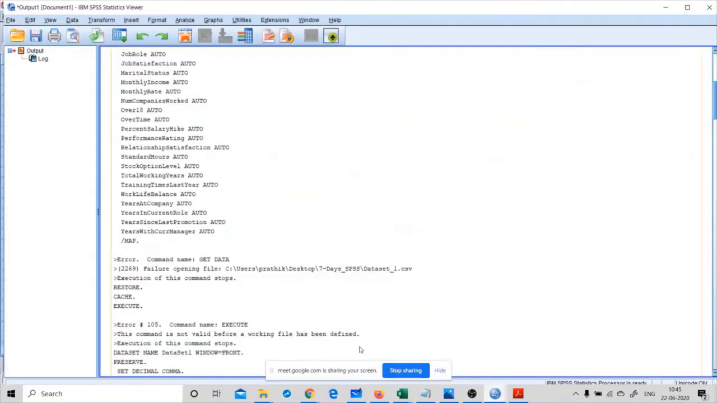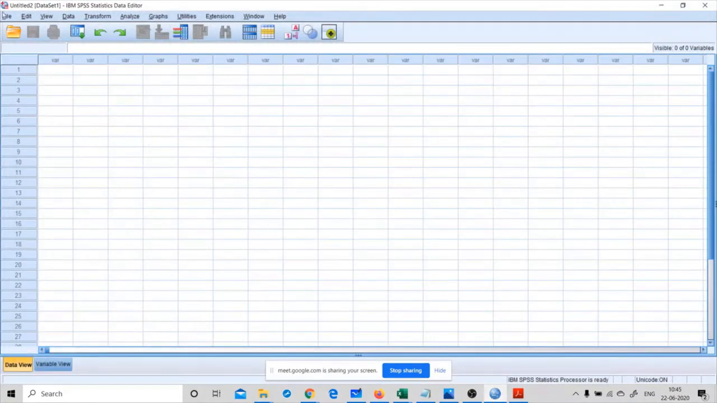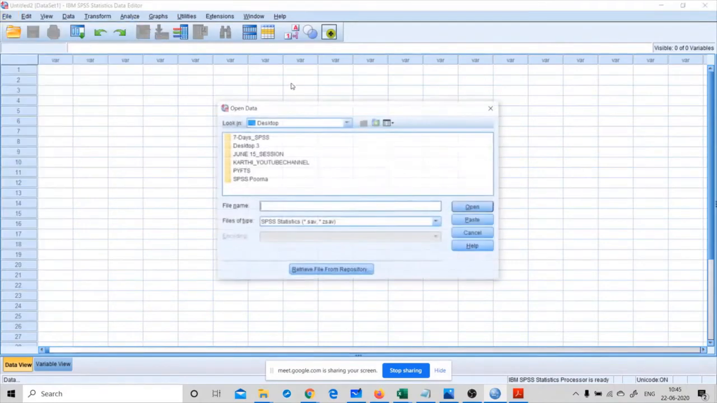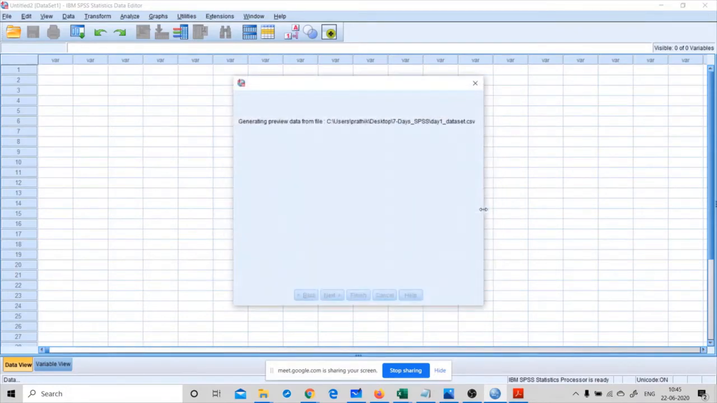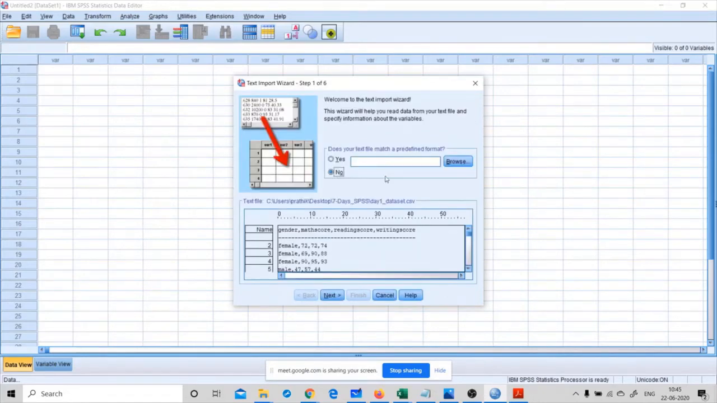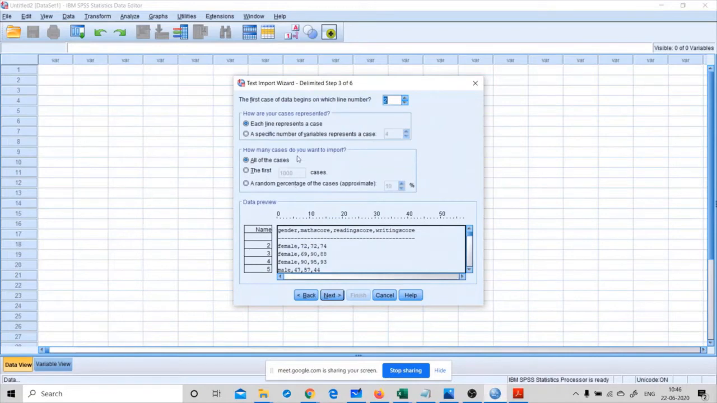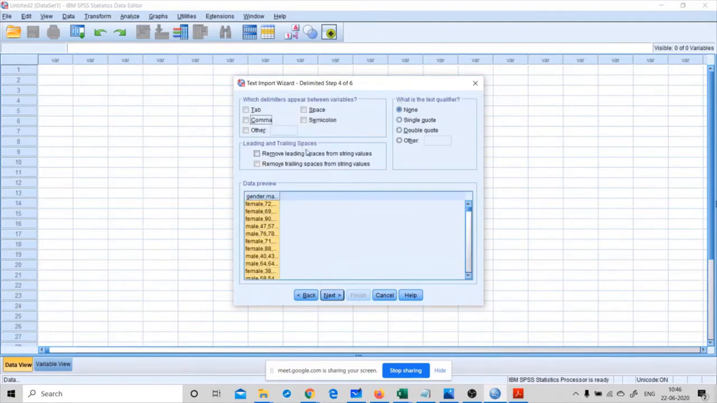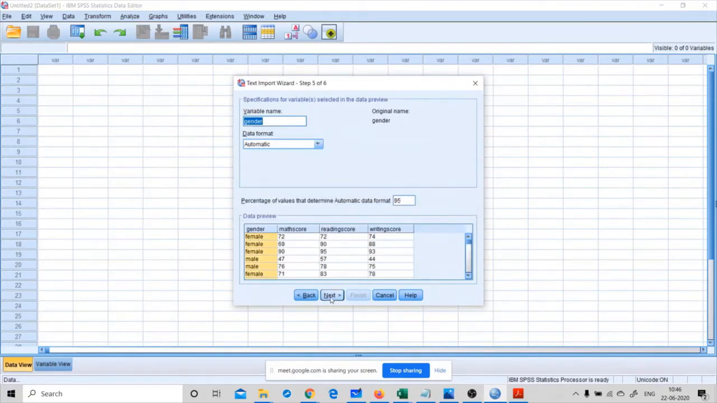Let me open a new data set, and I want to close this output file. Data, just select on this. Click on day 1 data set. Next, set as comma. Next, comma. Next, finish.